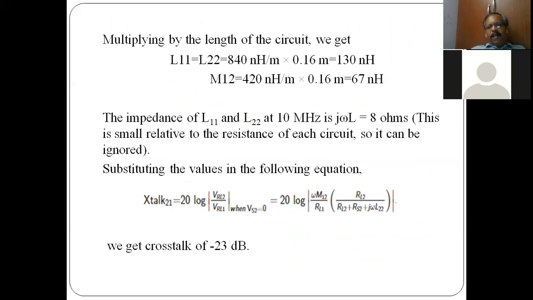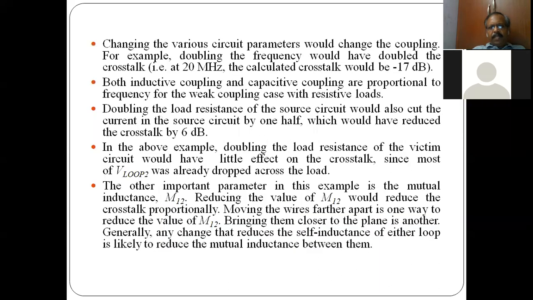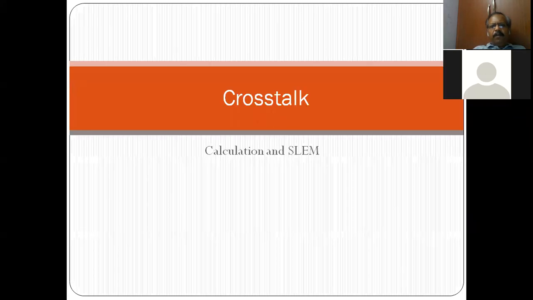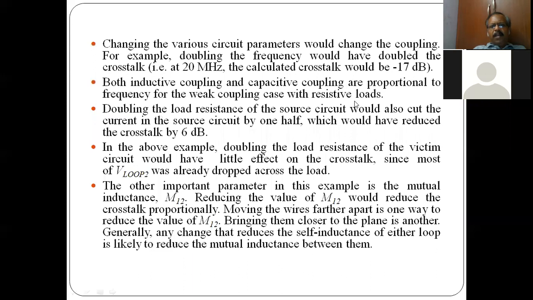So for this given data, these numerical examples will tell you the order of voltage coupled due to electric field coupling and magnetic field coupling in a PCB, right? For various frequencies, the crosstalk levels can be calculated, right? And for different frequencies, different rise times you can calculate, and the more the frequency, the lesser the rise time, the more the coupling. That is what is more important.